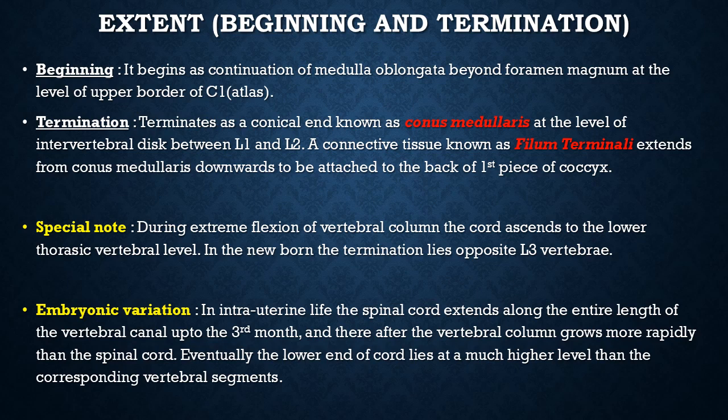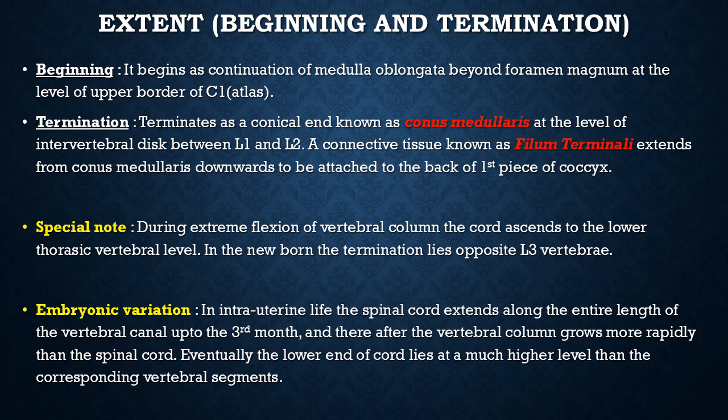Termination: it terminates as a conical end known as the conus medullaris at the level of intervertebral disc between L1 and L2. Okay, a connective tissue known as filum terminale extends from the conus medullaris downwards to be attached to the first piece of coccyx. So basically it ends at L1 and L2. Now from this level, from the conus medullaris, the filum terminale extends and goes downward and is attached to the back of first piece of coccyx.